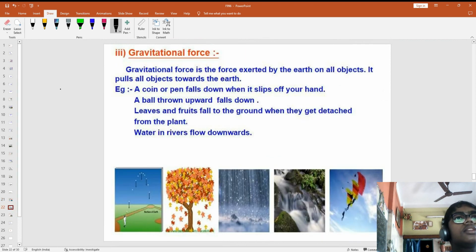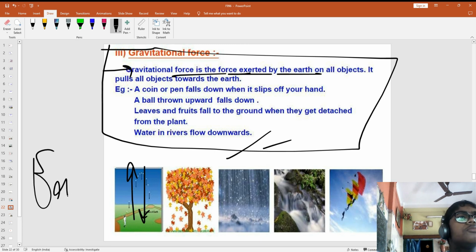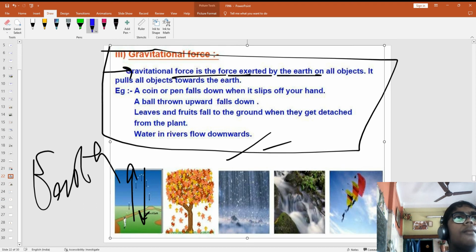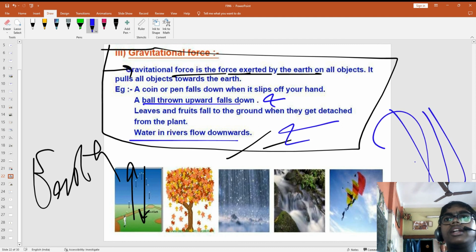Okay. Oh, I have missed this one. Gravitational force. Gravitational force is the force exerted by the earth. You know this. I am not going to explain this. When something is going up, it is coming down. Who is pulling that? Earth is pulling. So force exerted by earth is called gravitational force. A ball thrown upwards falls down because of what? Gravity. Water in the river falls downward for what? Gravity. Because it is pulling downwards. Earth is simply pulling it downwards, guys.